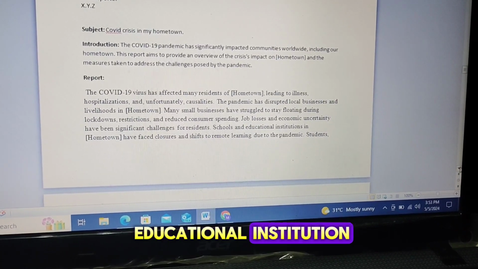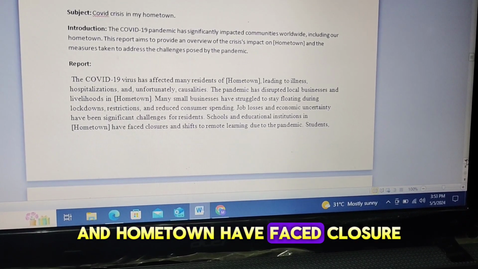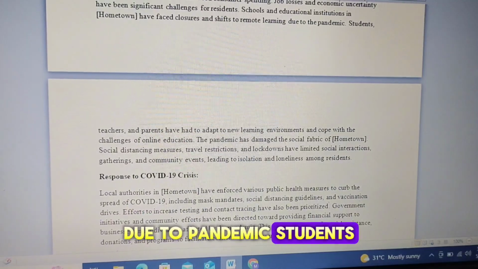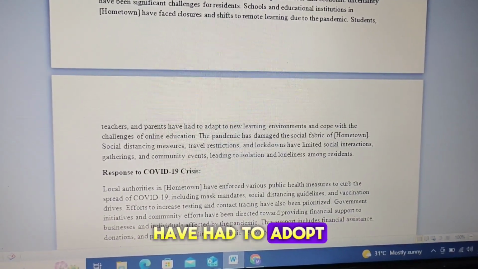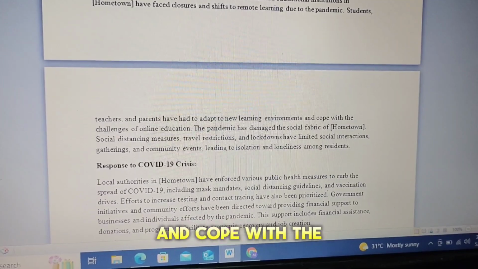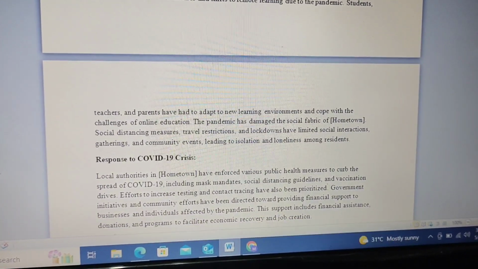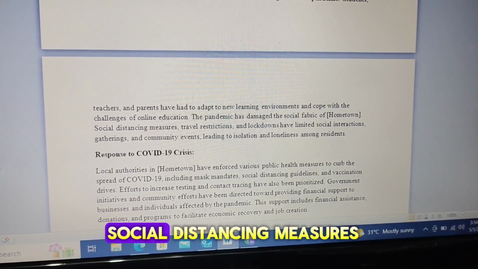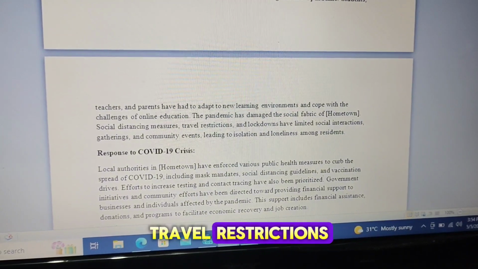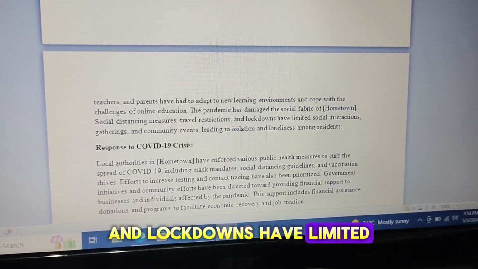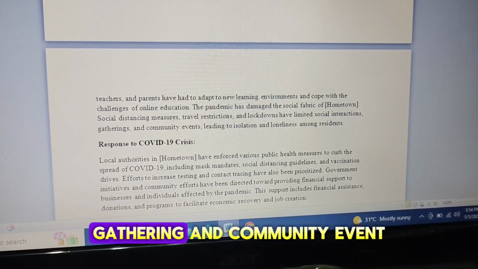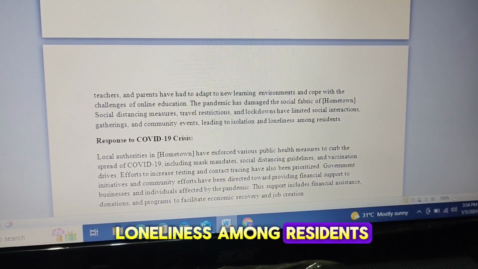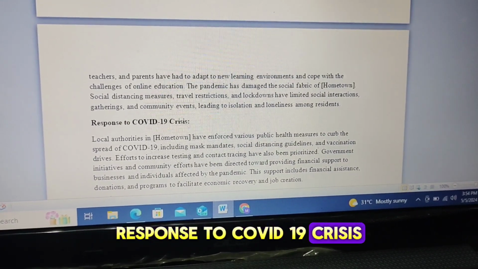Schools and educational institutions in hometown have faced closure and shift to remote learning due to pandemic. Students, teachers, and parents have had to adapt to new learning environment and cope with the challenges of online education. The pandemic has damaged the social fabric of hometown. Social distancing measures, travel restrictions, and lockdowns have limited social interactions, gatherings, and community events, leading to isolation and loneliness among residents. Response to COVID-19 crisis.